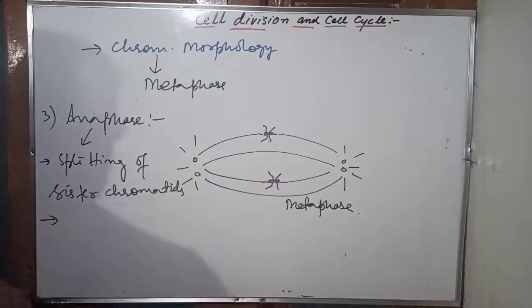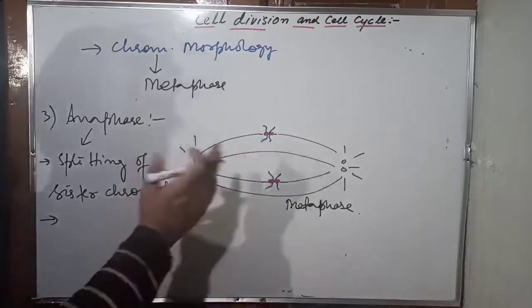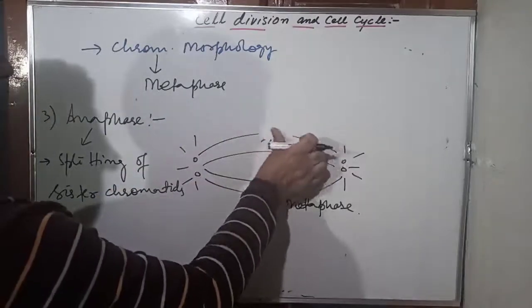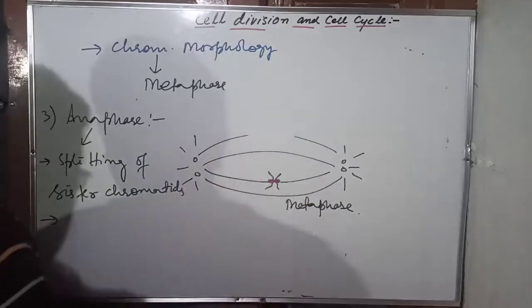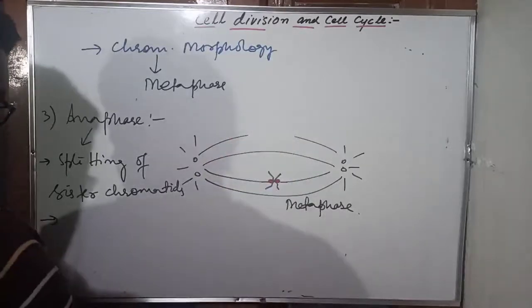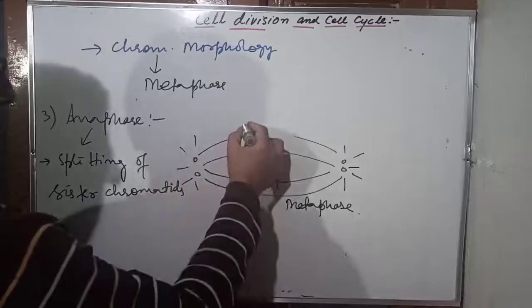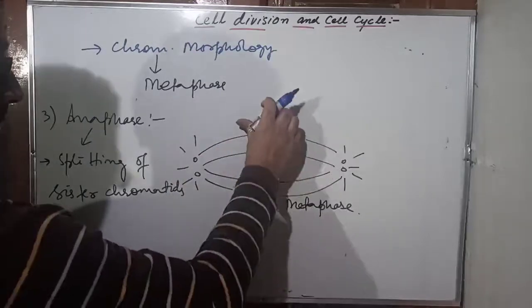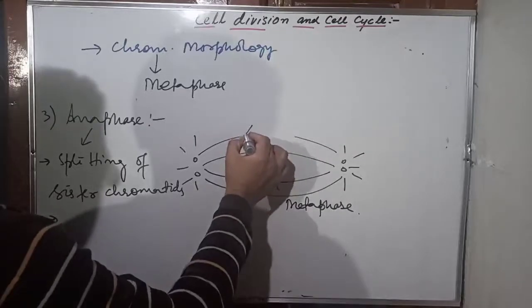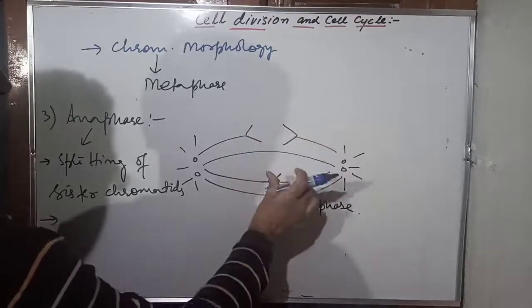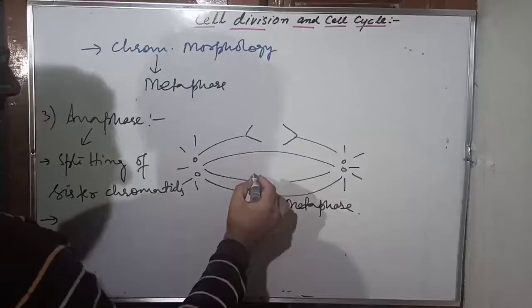Now once they split apart, let me show it like this. So this is a chromosome here. This is important to understand here. Let me show it again here.